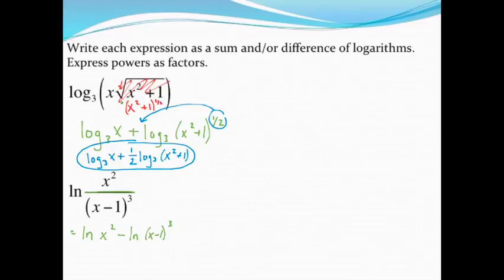It's still the same on these problems here. Similar to what we did on the first example, to finish it, let's take any exponents we have and swing them to the front. Those become multipliers in the front of these expressions. So my final expanded expression is going to be 2 times the natural log of x minus 3 times the natural log of x minus 1. And once again, I cannot separate those terms in parentheses. So this is my expanded expression.